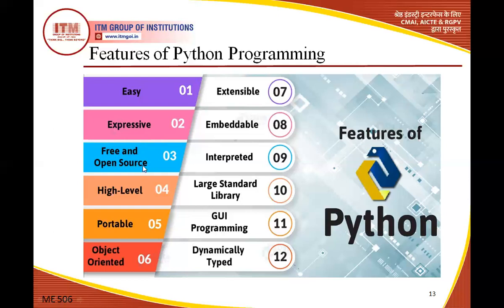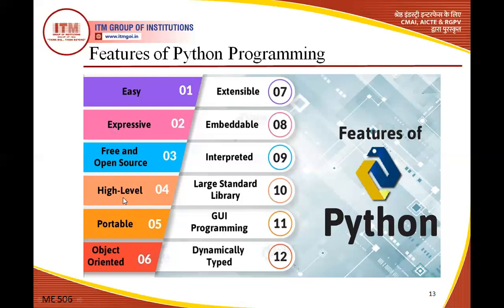Free and open source. Third one, it is freely available in the market. You can directly download it; there is no license version, and no need to require a license for Python. High level. It's a high level language, like other high level languages such as C, C++, Java. This is not machine dependent, so Python is also not a machine dependent language.